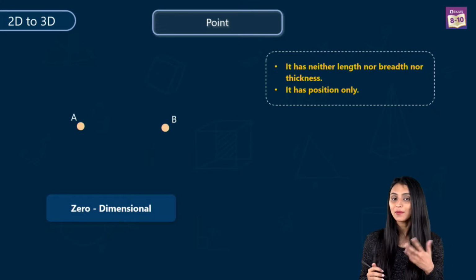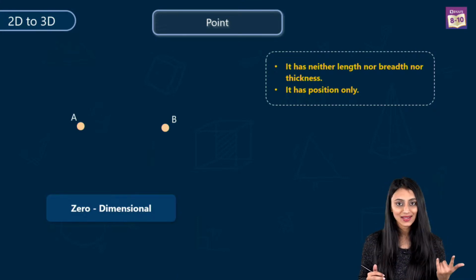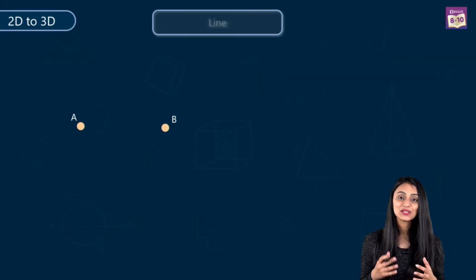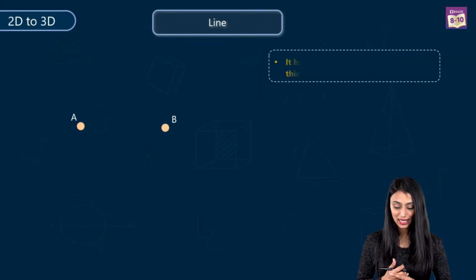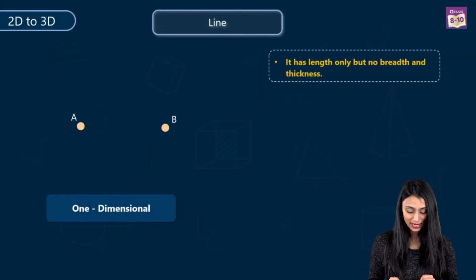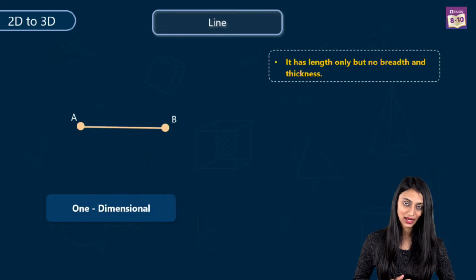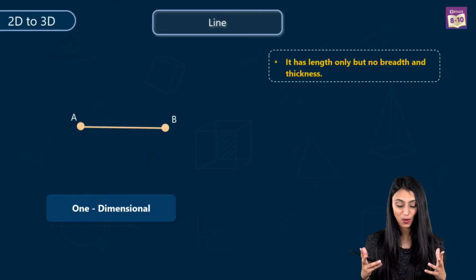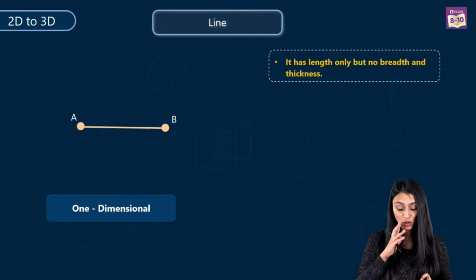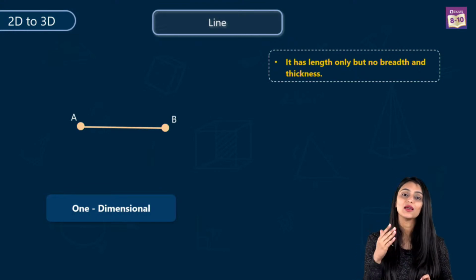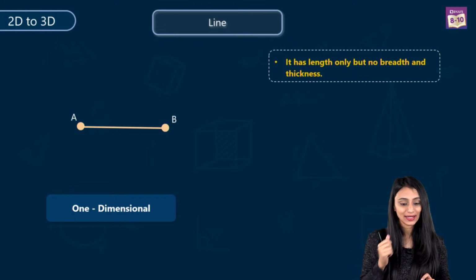Now, what comes after 0? Obviously, you would say it's 1, right? So now we will see what 1-dimensional is. If I join these 2 points A and B, it forms a line, right? So it has length AB now, so it has got length only. It has got no breadth and no thickness, or you can say no height. So we call it one dimensional.